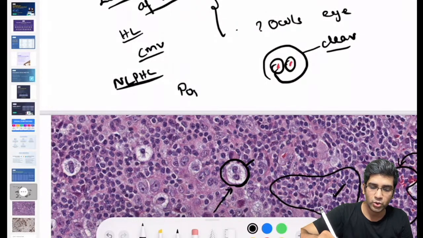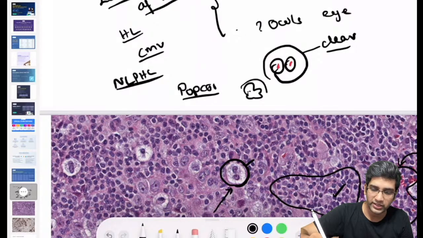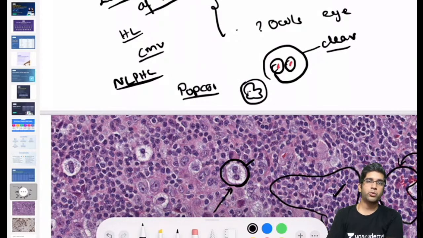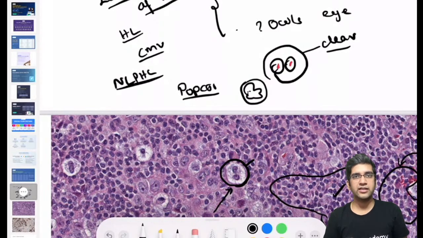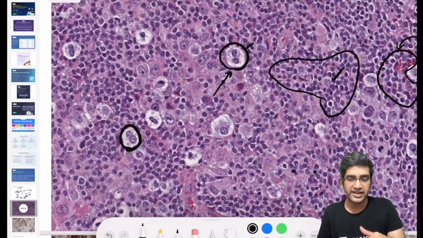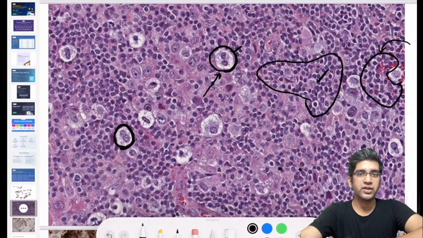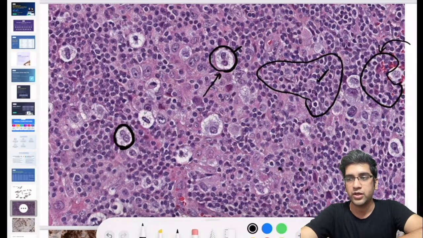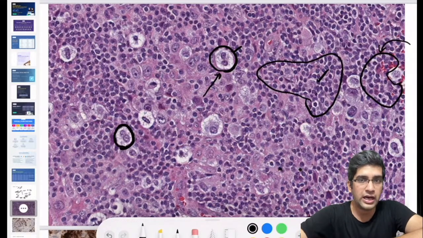They have something called a popcorn variant of RS cell, which is nothing but an indented cleaved nucleus with a nucleoli, right? I'll have a popcorn variant, not a lacunar variant of RS cell. Lacunar variant is seen in a classical Hodgkin's lymphoma, your nodular sclerosis, right? So, like I said, I might have a few differential diagnoses for the lacunar variant of RS cell. So, if I have to prove it's an RS cell and a Hodgkin's lymphoma, what immunohistochemistry marker will I require? That's my first question. Name any IHC which comes to your mind.